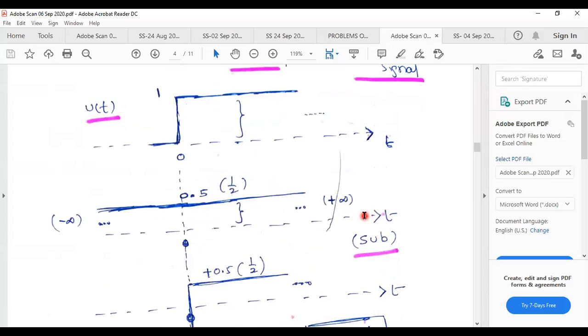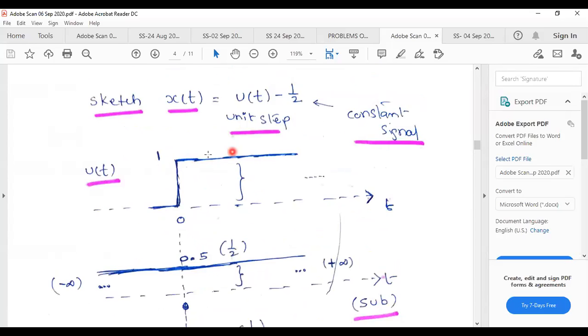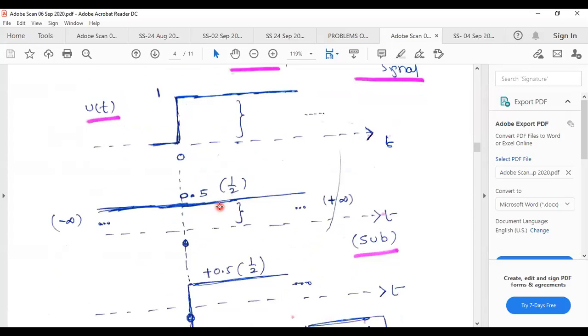So from 0 to infinity, this is maintaining 1 and this signal is maintaining 0.5. Therefore 1 minus 0.5 is 0.5. That means you have to draw the constant line from 0 to infinity. You are adding and subtracting the signals. Please practice the signals. In first class నుంచి మొత్తుకుంటున్నాను. మీరు మ్యాథమెటిక్స్ లాగా ఎక్స్ప్రెషన్స్ రాస్తే అవుట్ ఆఫ్ 10 కి 4 or 5 కంటే ఎక్కువ పడవు.